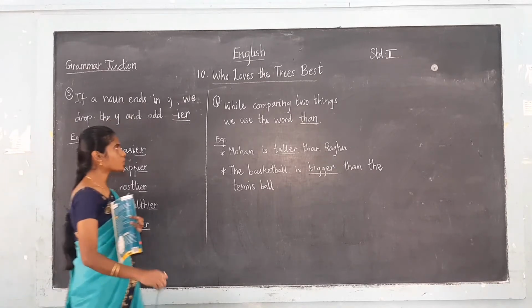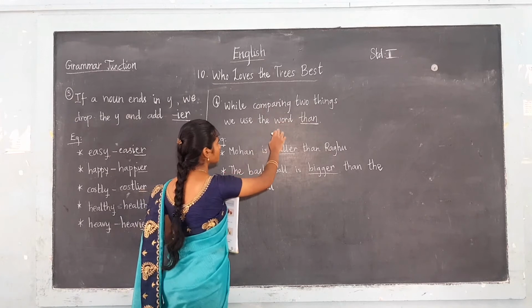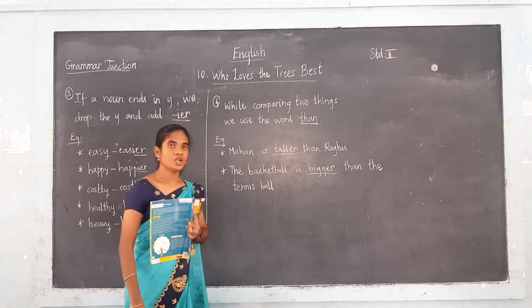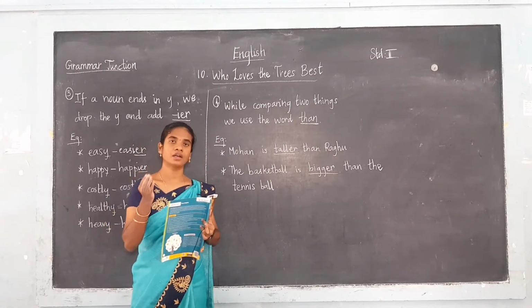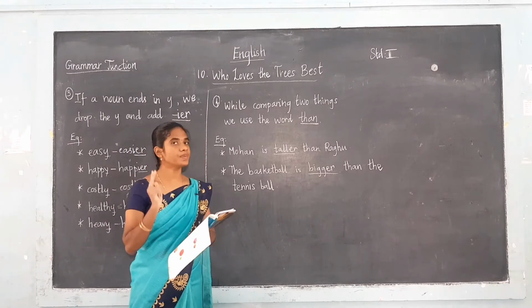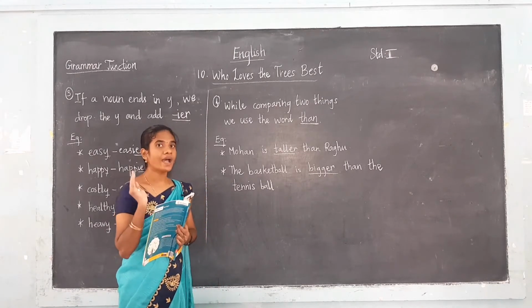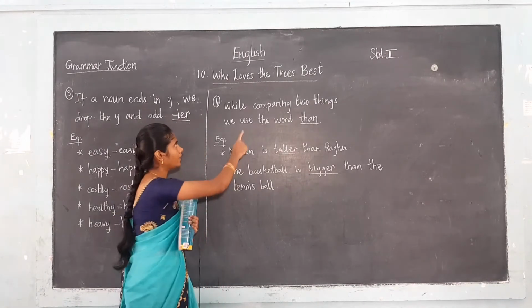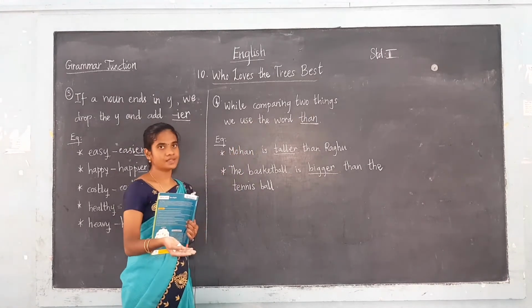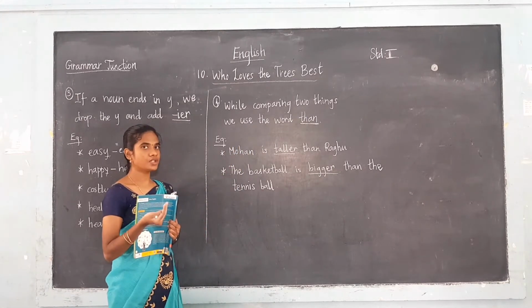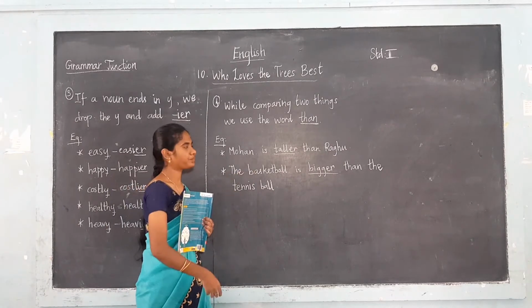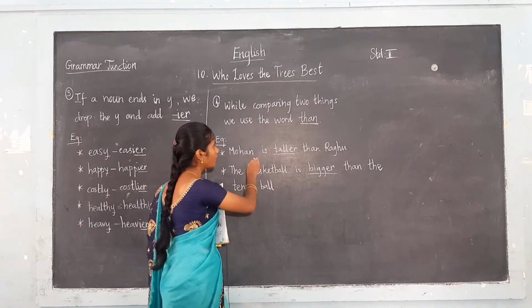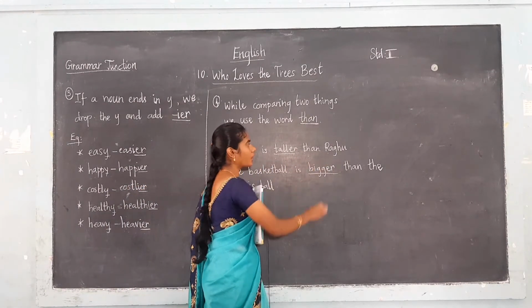The next rule is, while comparing two things, we use the word than. Okay, so in comparative degree, they are comparing two persons or other things. While we are comparing two things, for that we have to use the word than. See, for example, Mohan is taller than Raghu.